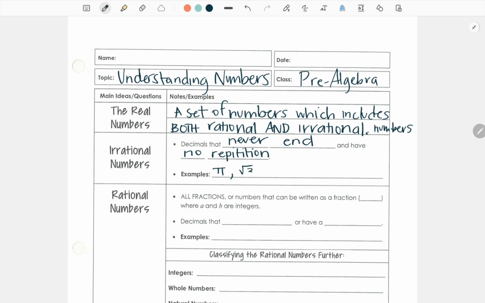The square root of 3 is an irrational number. If you put the square root of 3 into your calculator, just to verify.